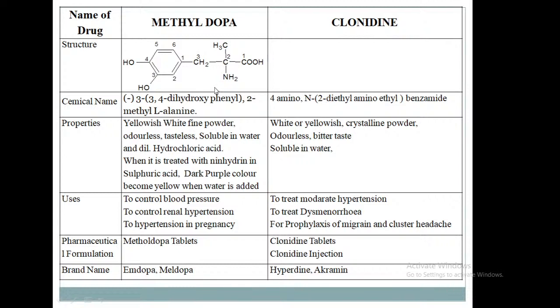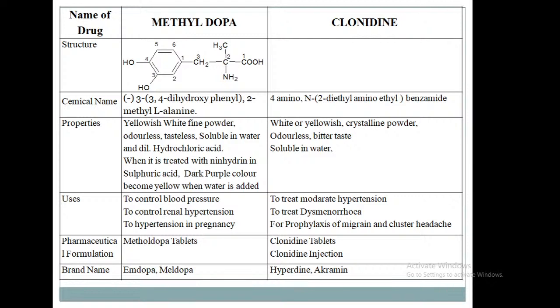2-methyl L-alanine. Properties: yellowish white fine powder, odorless, tasteless, soluble in water and dilute hydrochloric acid. When it is treated with ninhydrin in sulfuric acid, the dark purple color becomes yellow when water is added.